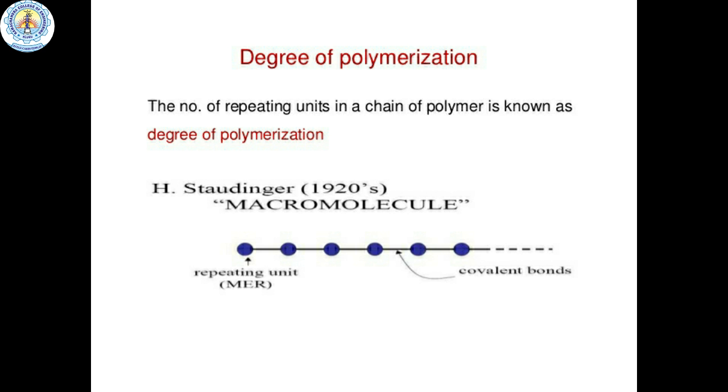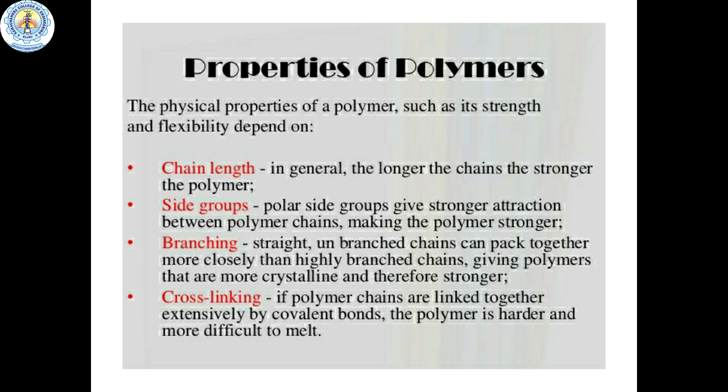So next, degree of polymerization. The number of repeating units in a chain of polymer is known as the degree of polymerization. It was explained in the 1920s. And next topic is properties of the polymers. There are two types of properties. Those are physical properties and mechanical properties. Let us first discuss the physical properties of the polymers.